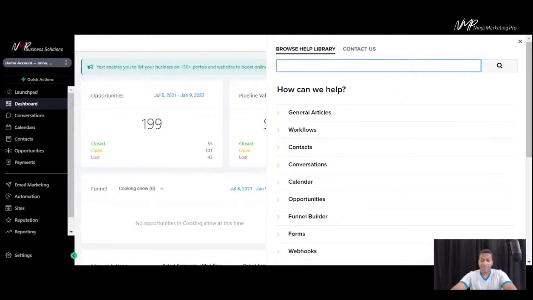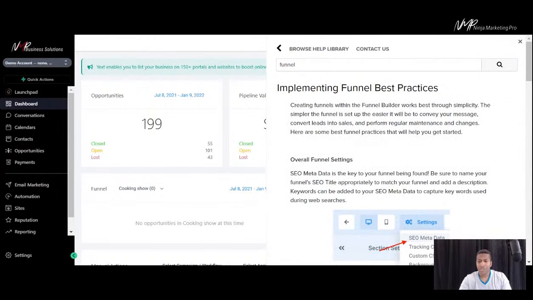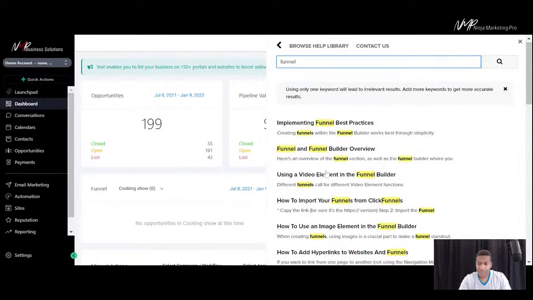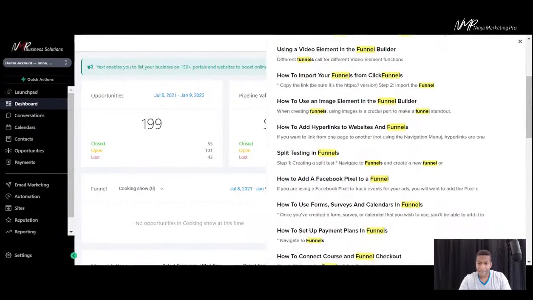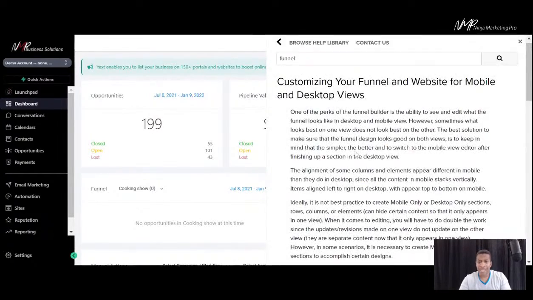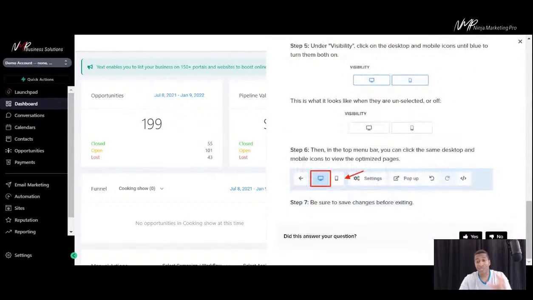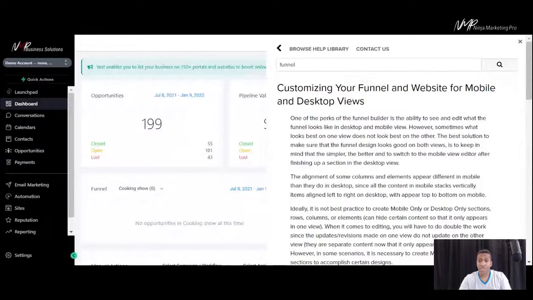Type what you need help with. I need help with the funnel. Click on that. Those practices are in here. You're going to have, let's see here, split testing. Anything you need in here can be answered. A lot of times we have videos in here as well. If you're not getting the answer you're looking for, just click on it, I can find one more thing.